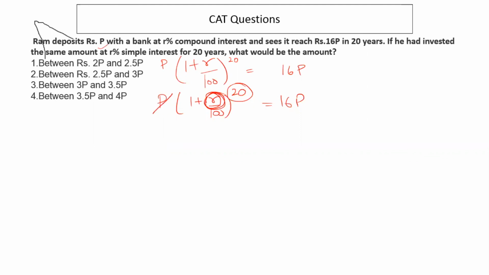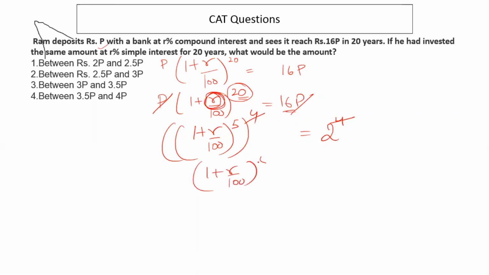So start with simplifying the equation as much as you can, right? So we know that 16 is 2 to the power of 4. So what we'll do is we'll write this power of 20 as something to the power of 4. Powers get cancelled and (1 + r/100) to the power 5 is 2, right? Now we don't know how (x + y) to the power of 5 would be written. Even I don't know this already, right? So what we'll do in the exam,